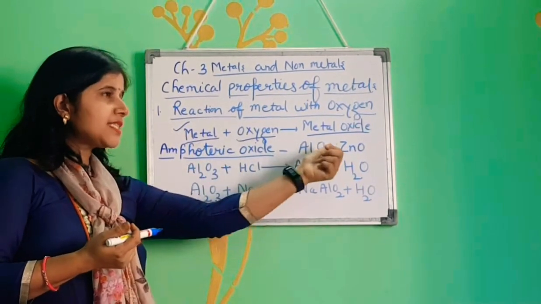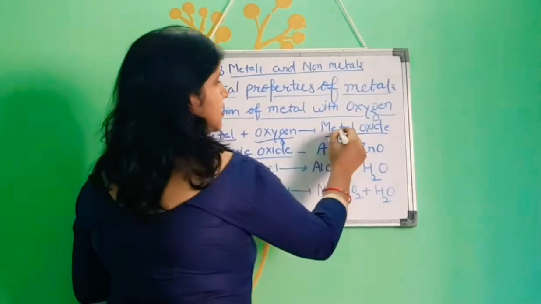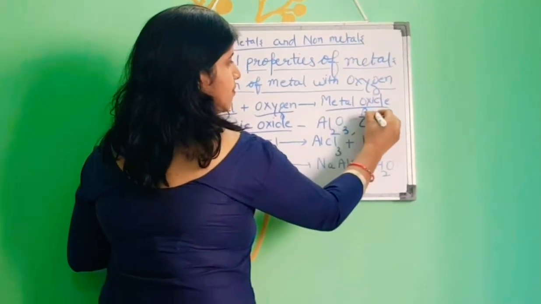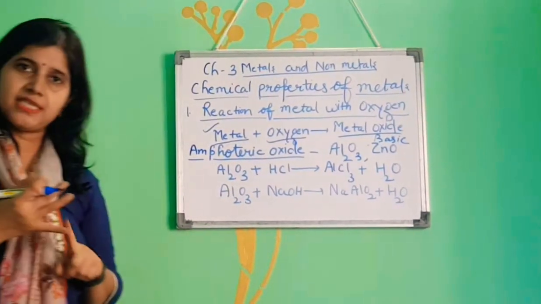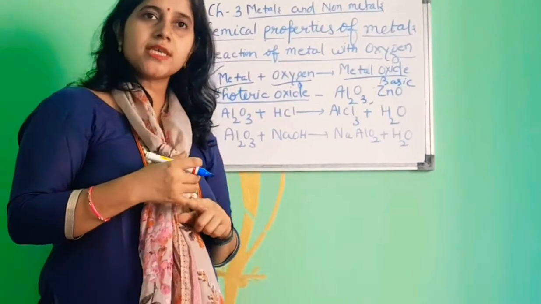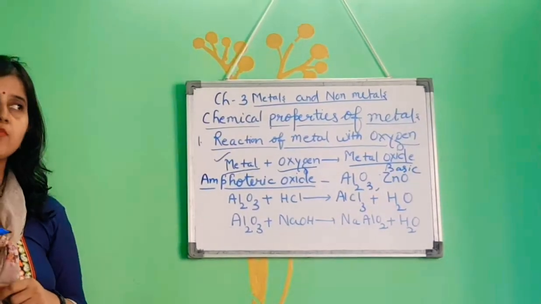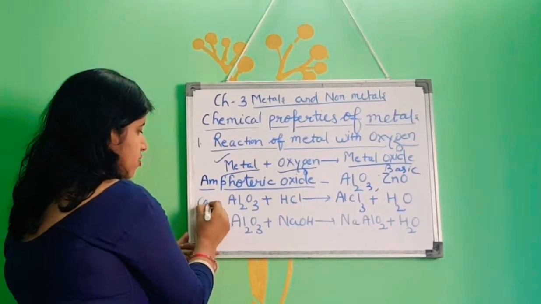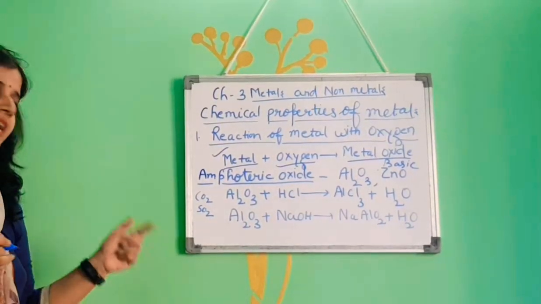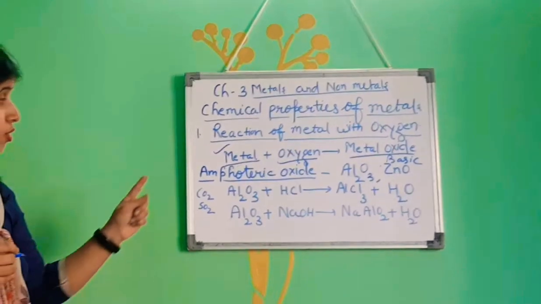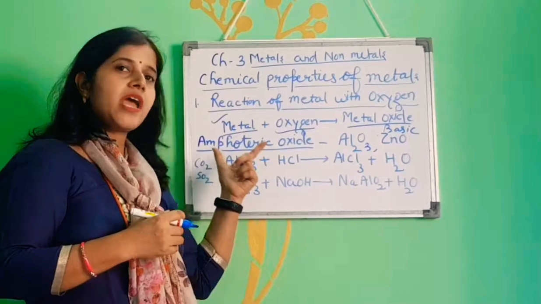Metallic oxides, as we already studied in chapter 2, are basic in nature. And what about non-metallic oxides? Non-metallic oxides are acidic in nature, and examples of non-metallic oxides are carbon dioxide and sulfur dioxide. So they are non-metallic oxides and they are acidic in nature. But do you know there are some amphoteric oxides? So now we have to understand amphoteric oxides.